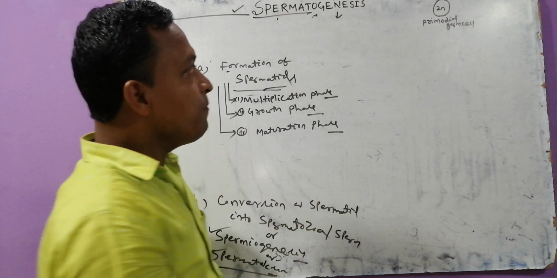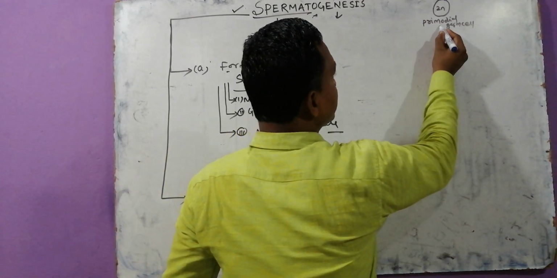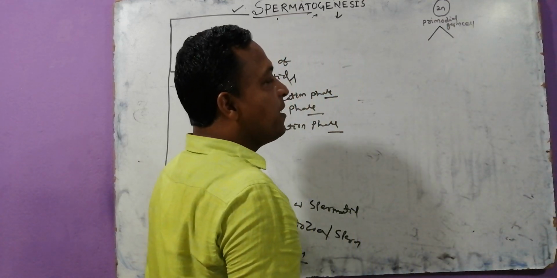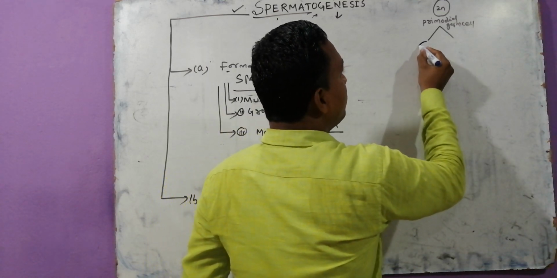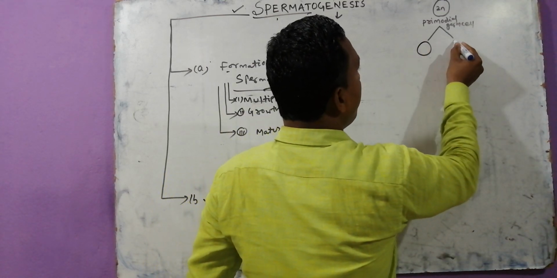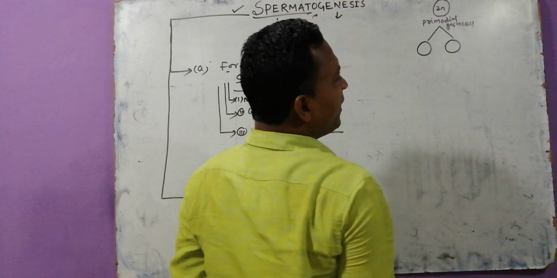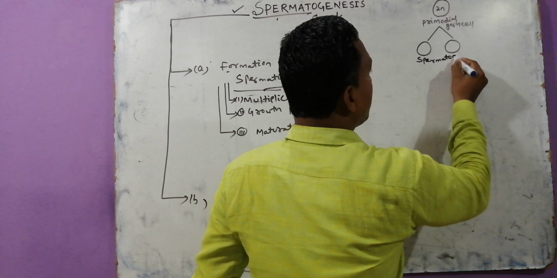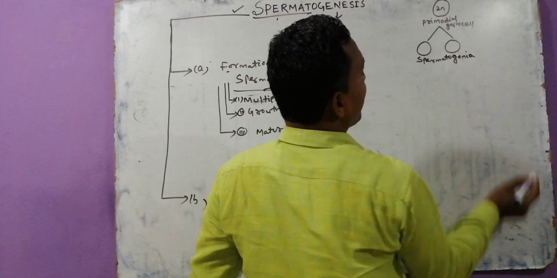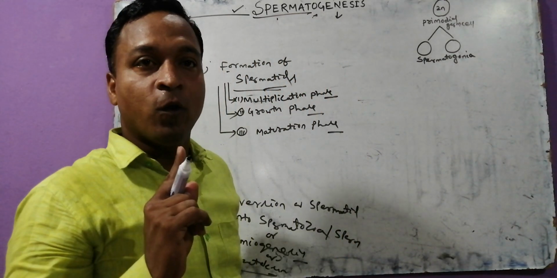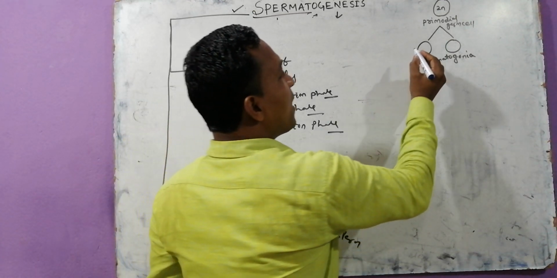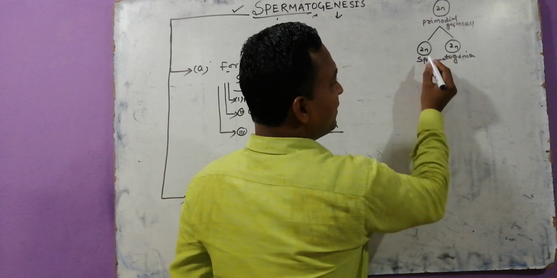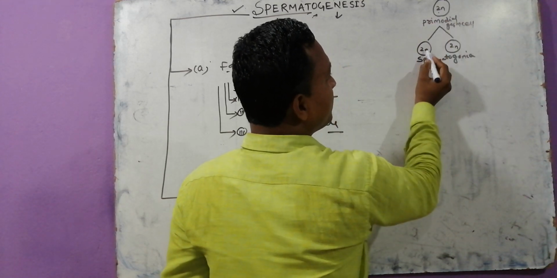This primordial germ cell divides continuously by mitosis and produces a large number of spermatogonia. The singular is spermatogonium and the plural is spermatogonia. It is divided by mitosis. So this is 2n, this is 2n.